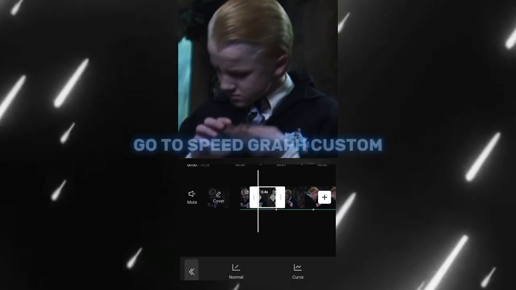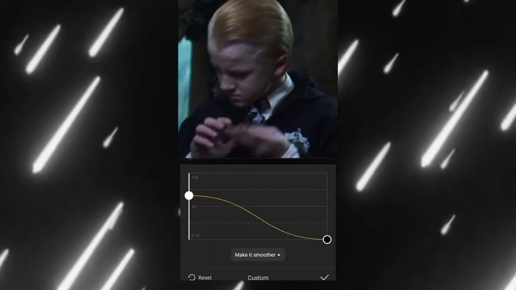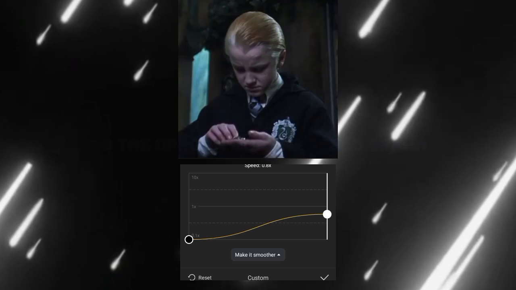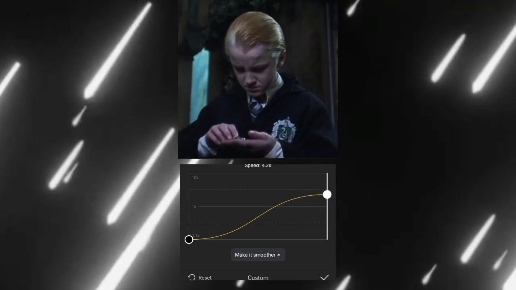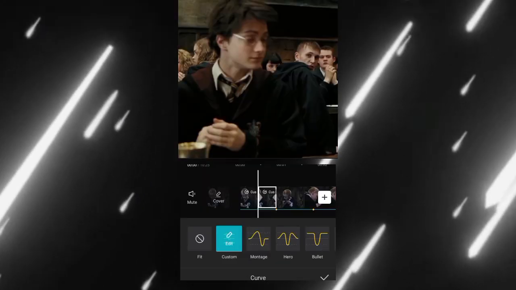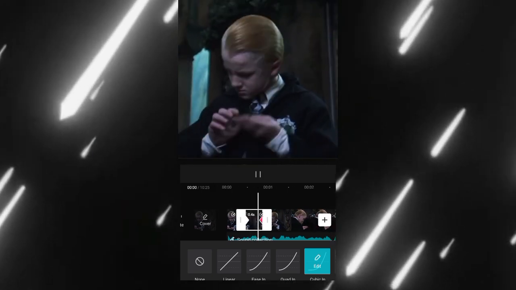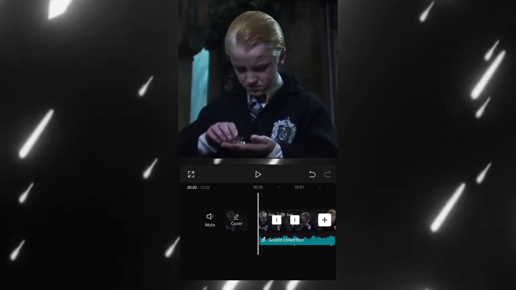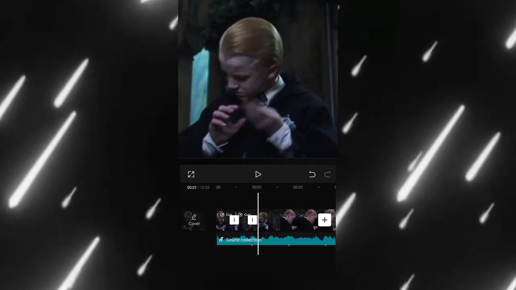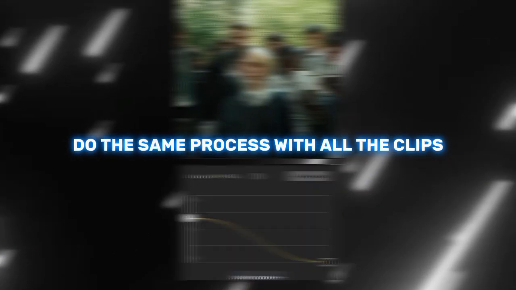Go to Speed Graph Custom. Do the opposite of the Speed Graph. Select Graph Cubic in. Do the same process with all the clips.